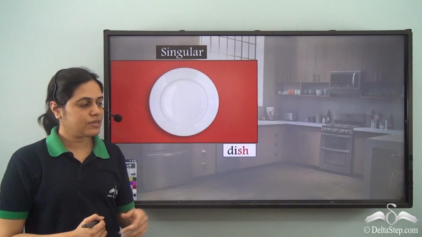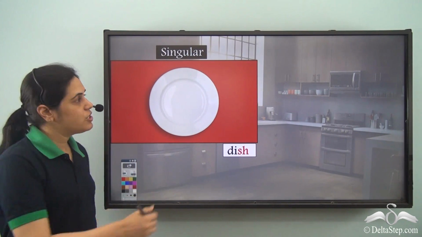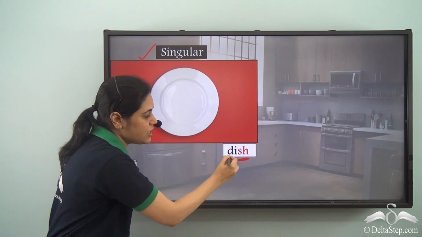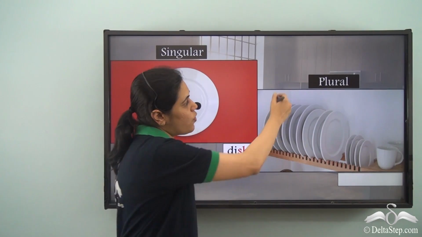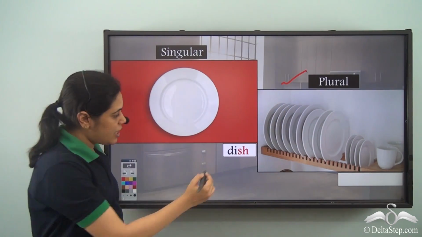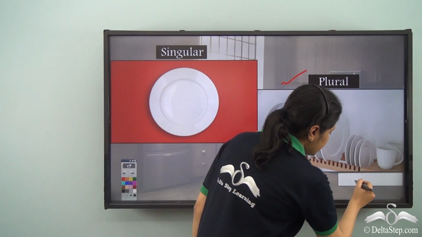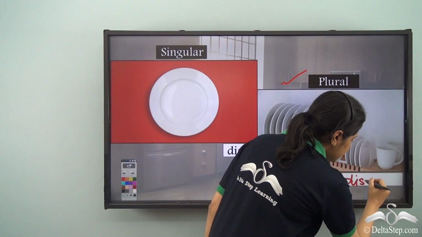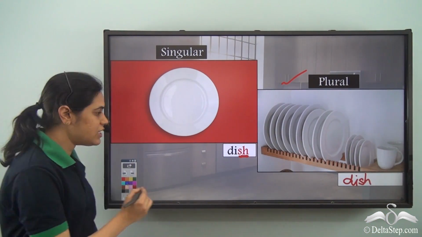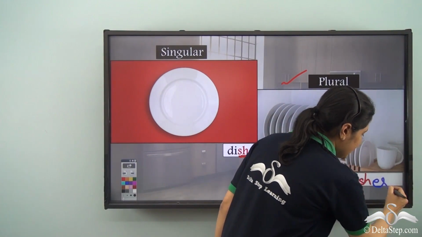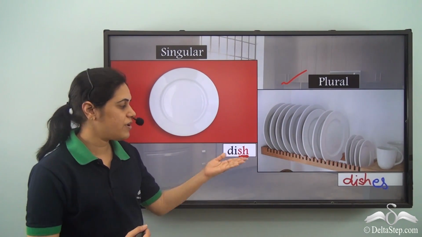What about this? This is a dish, just one dish. So singular form is dish. But here there are more than one dish. So what will be the plural form? If you see, dish ends with sh. So D, I, S, H, and for words ending in sh, the plural is formed by adding es. So dishes is the plural form of dish.